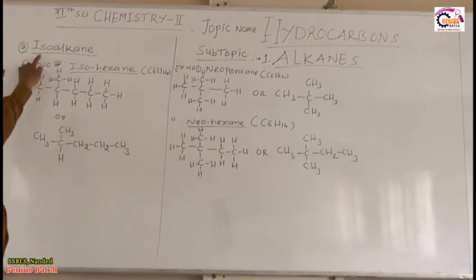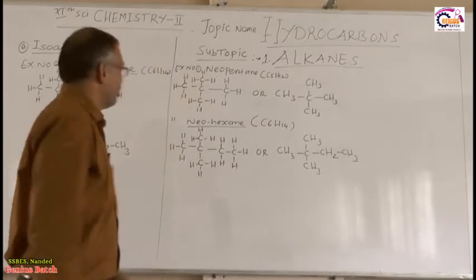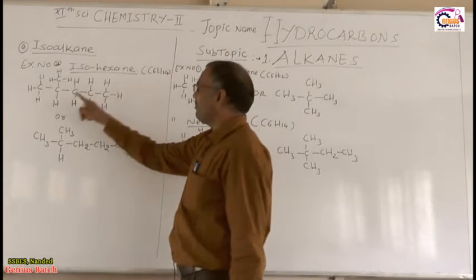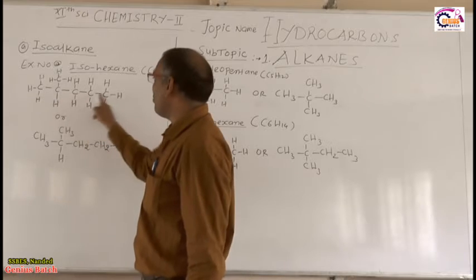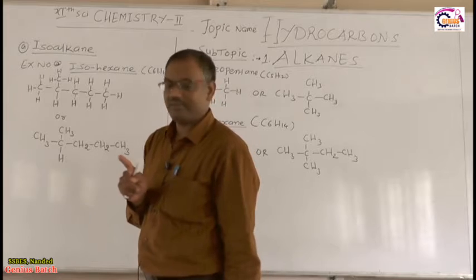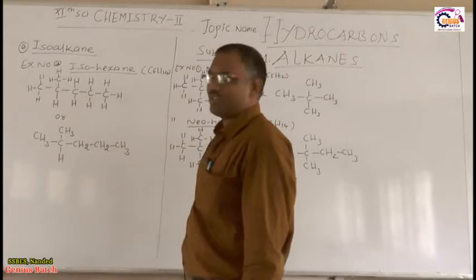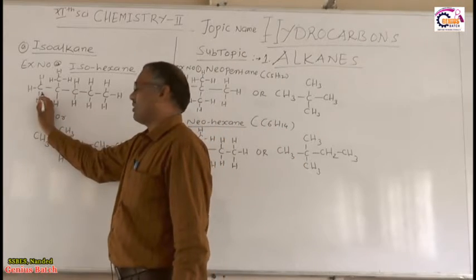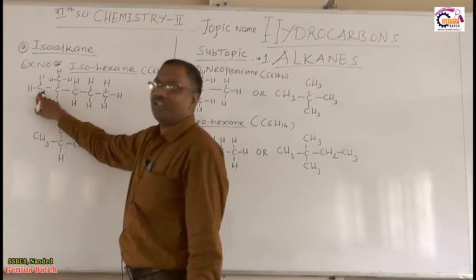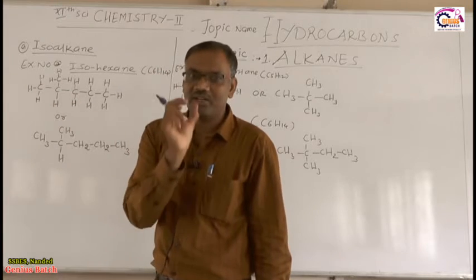So the third example of isoalkane is isohexane, right? You know how many carbon atoms are there? Count: 1, 2, 3, 4, 5, 6. Six carbon atoms are there. Then numbering should start from this carbon atom. You know very well that numbering should start from that end of the carbon chain in which the alkyl group gets the least possible number.